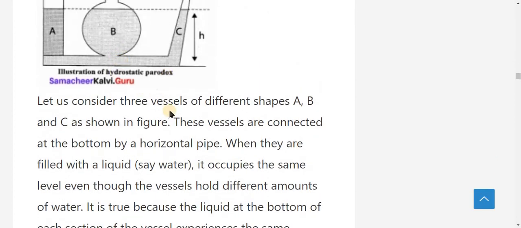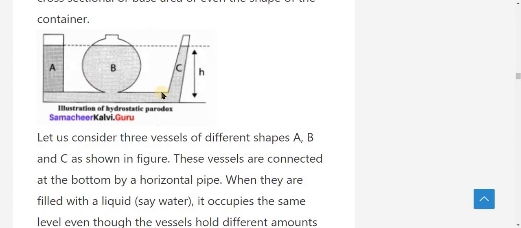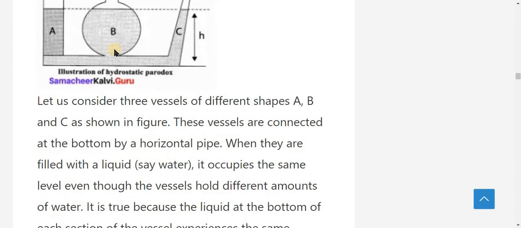Let us consider the three vessels of different shapes A, B and C shown in this figure. These vessels are connected at the bottom by a horizontal pipe.